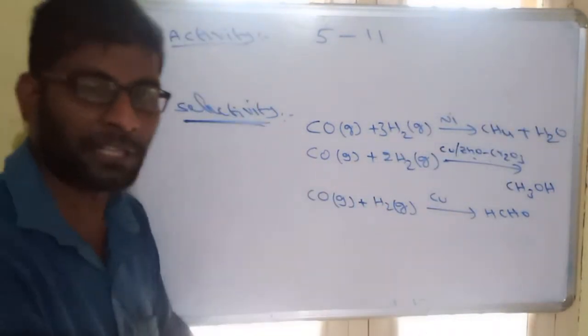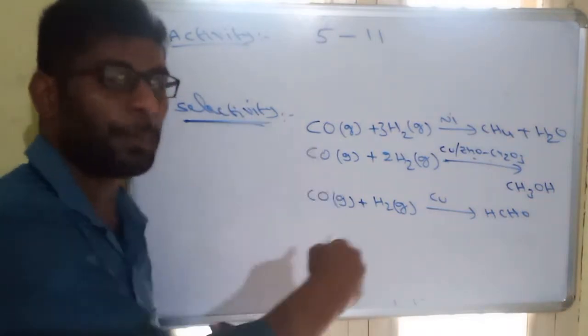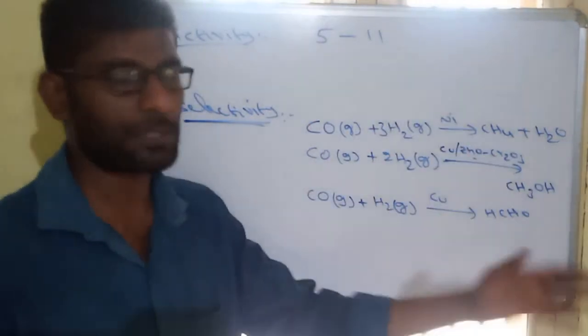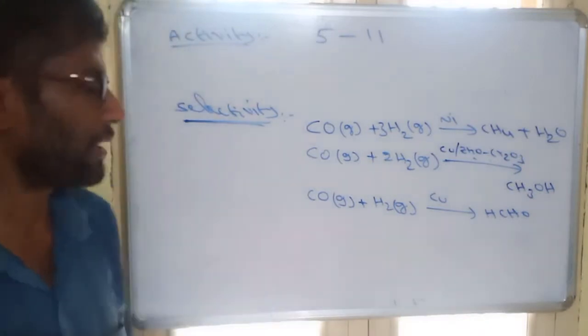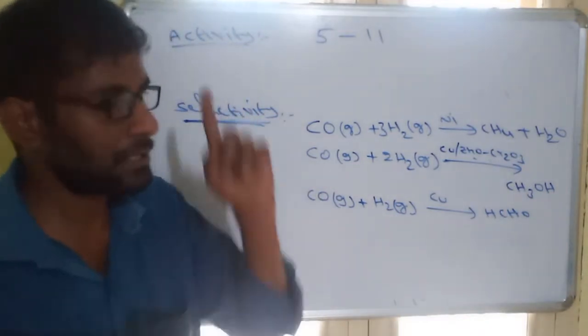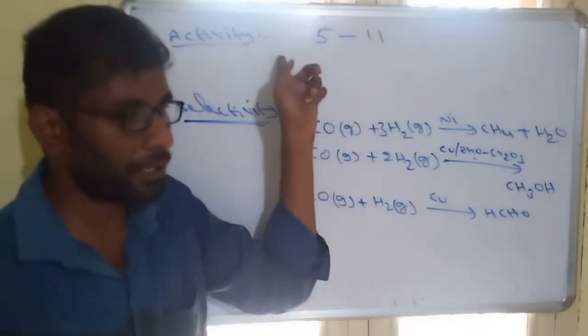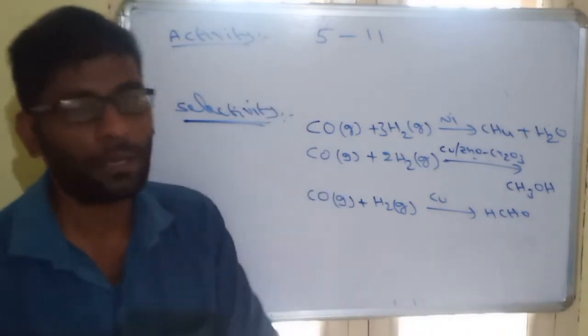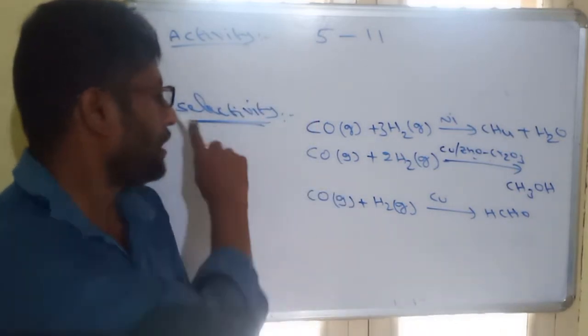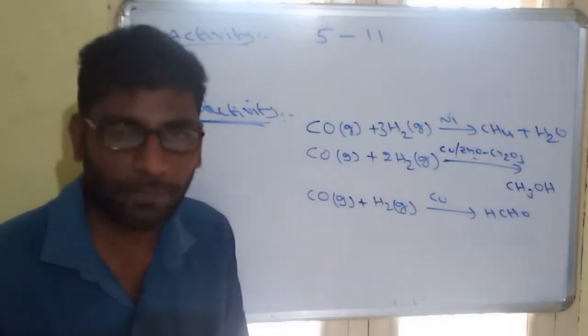Activity explains capacity, selectivity explains the probability. Which product can be produced depends on which catalyst we are taking. So, a catalyst has two properties. Activity, that is, highly active. One catalyst can catalyze 1 million reactions. Similarly, selectivity explains the probability of a product.